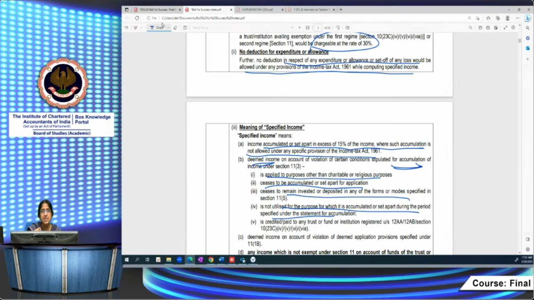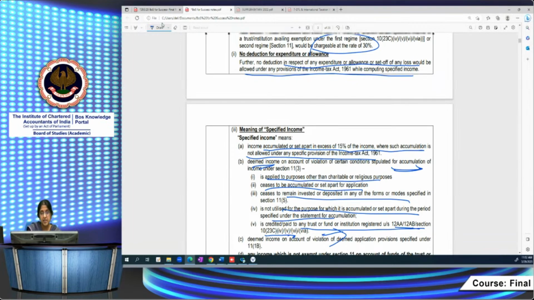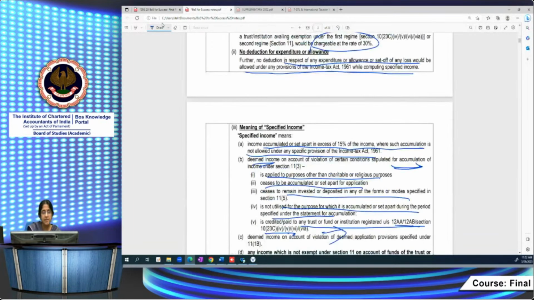It's not utilized for that purpose. Then it's credited or paid to a trust or institution, because this is not permitted out of accumulated income. Now you can't donate it to another trust. You can't accumulate it and thereafter donate out of that money. That is not permitted. And if that is done, then that is also a violation for which 115BBI will be attracted.